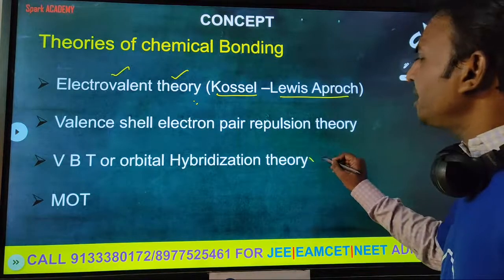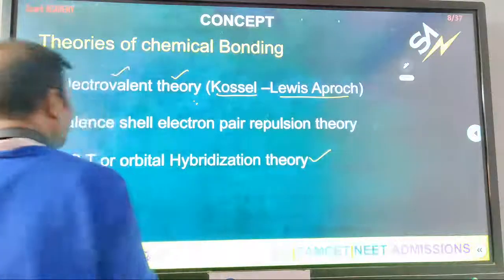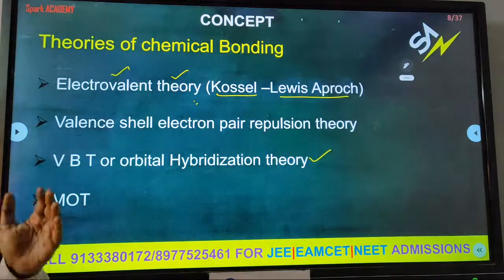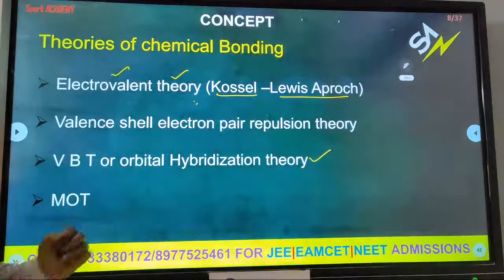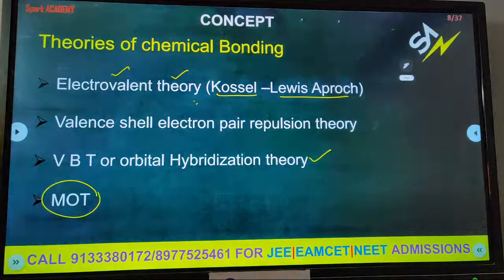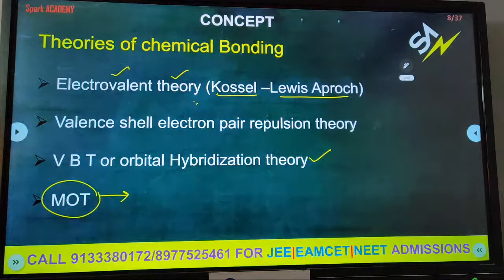Next, VBT or orbital hybridization theory. Valence bond theory, also called orbital hybridization theory, explains how many hybrid orbitals are present in a molecule, that is, the central atom's atomic orbitals undergo hybridization. Next, MOT, molecular orbital theory, explains bond order and magnetic property of the molecules.